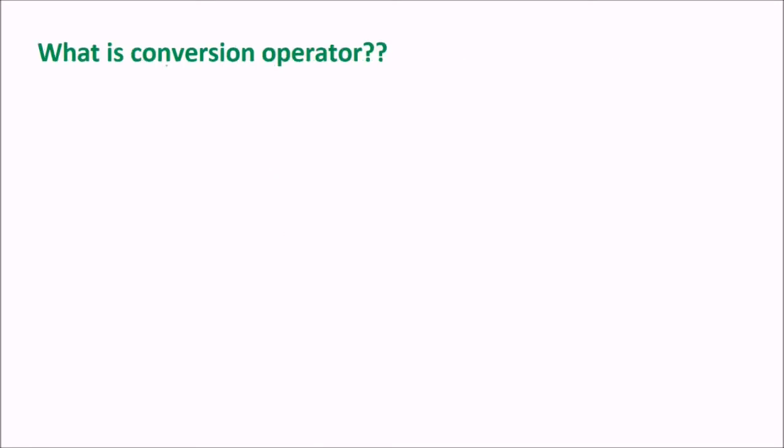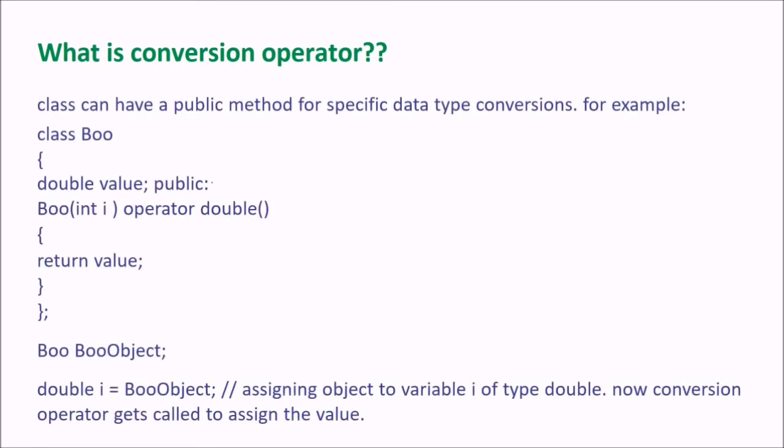Now, what is a conversion operator? A class can have a public method for specific data type conversion, as we have seen. Now you have a class here, BOO, and you want to make an operator. What you can do is assign the object to a variable I, say of type double. This is possible by this function. So this conversion operator gets called, and this is an operator. It will be called to assign the value. So this is the conversion operator.